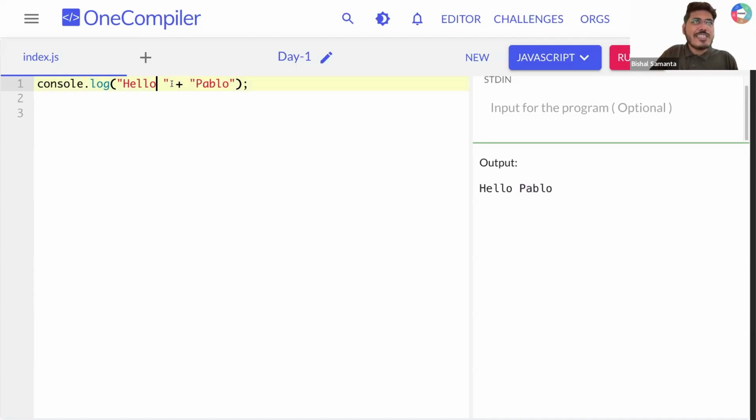Cool. Now let's say I'm removing the space from here and giving the space here. Can I do that also? Like first I'm printing hello as it is, right? And after that for Pablo, I'm starting with a space and then Pablo. And you can see I'm getting hello, after that a space, and Pablo. Right? Cool?